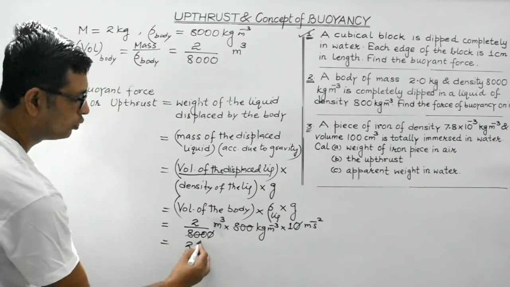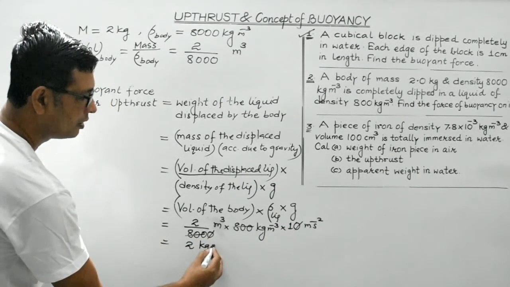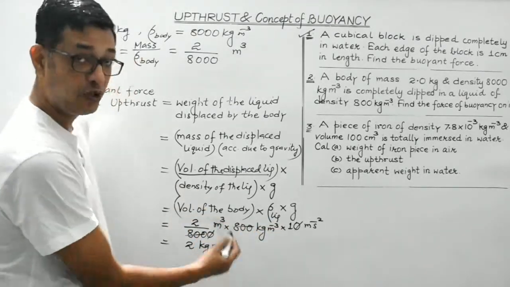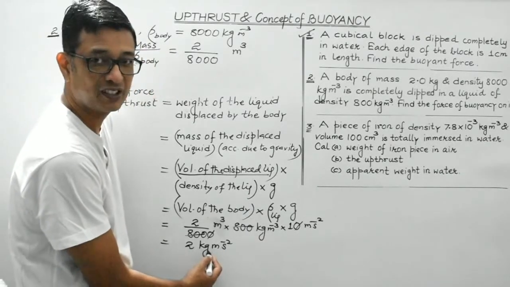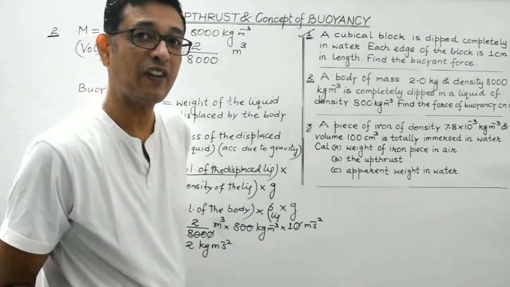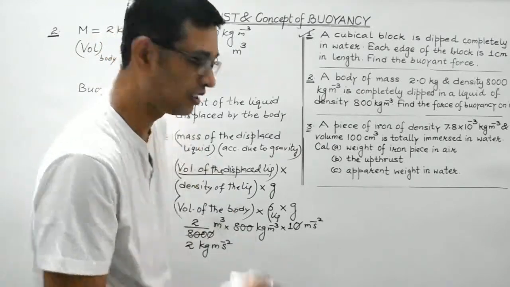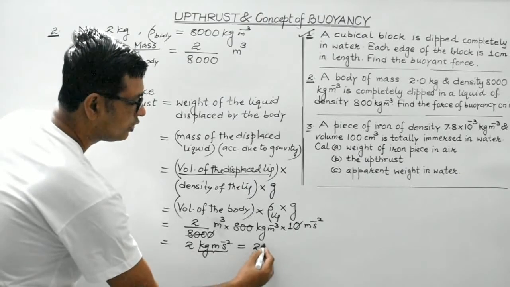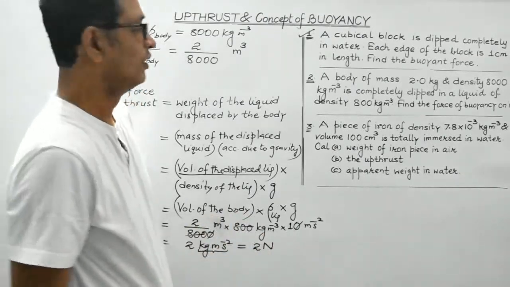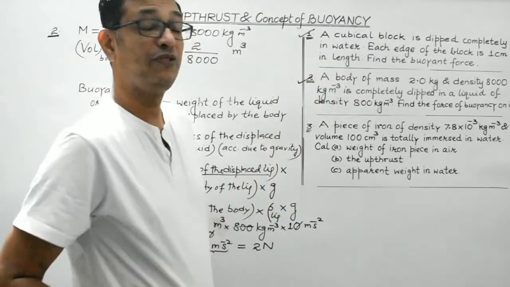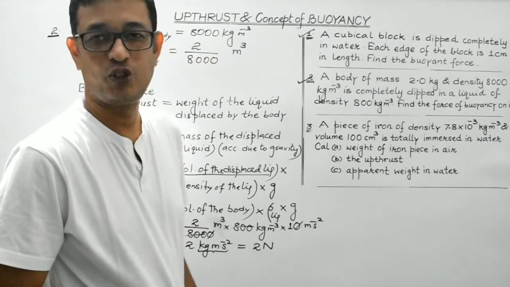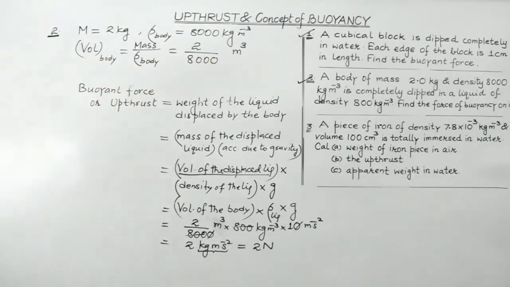So we get 2 kg meter per second square. Per meter cube gets cancelled, and we have kg meter per second square. Kg is the unit of mass, students. Meter per second square is the unit of acceleration. M into A, that's force. So it is actually Newton. So it is 2 Newton. So students, in the second case, the force of buoyancy, that is the upward force acting on the body, is 2 Newton. Okay. Let's concentrate on the next question.